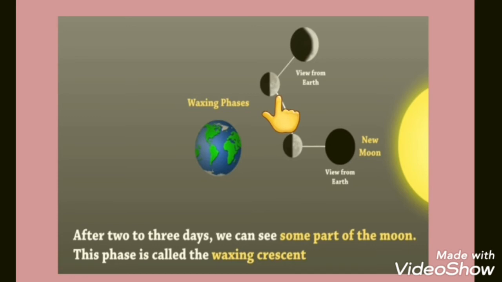So we can see that part of the moon, and this much part will be visible to us. So we call this part the crescent moon. We also call it waxing crescent because the part is a little bit illuminating. So we call it waxing crescent.